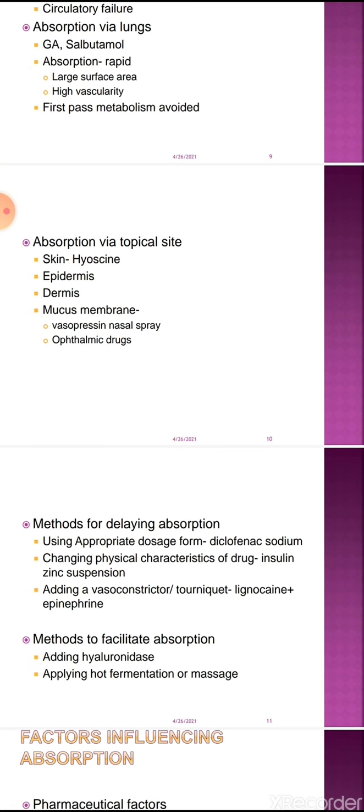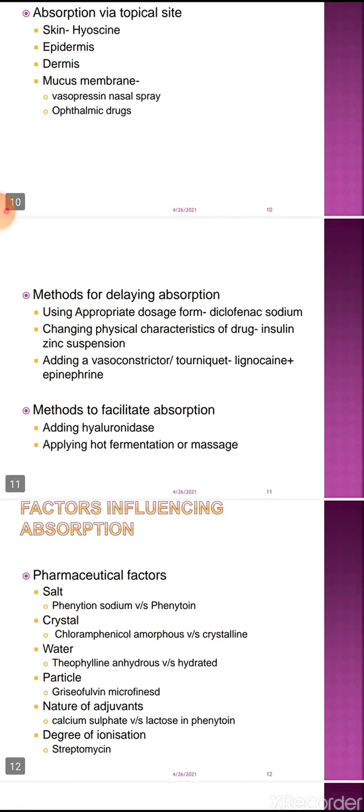For example, vasopressin nasal spray is applied. Vasopressin is another name for ADH, antidiuretic hormone. It is given in the form of nasal spray, and from the nasal mucosa it is absorbed. Ophthalmic drugs like timolol are given in the ocular cavity. Timolol is the drug used in the treatment of glaucoma. These drugs are given in the ocular cavity.